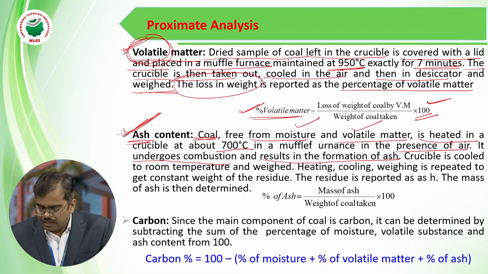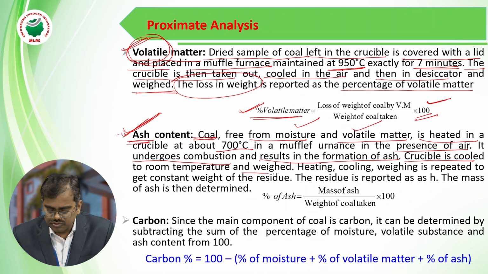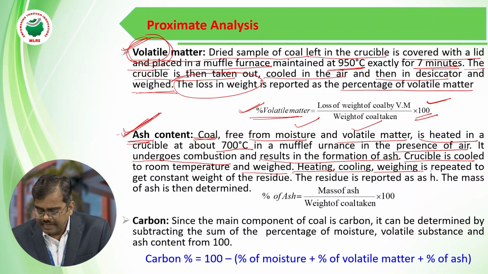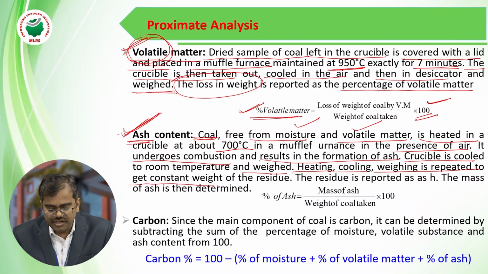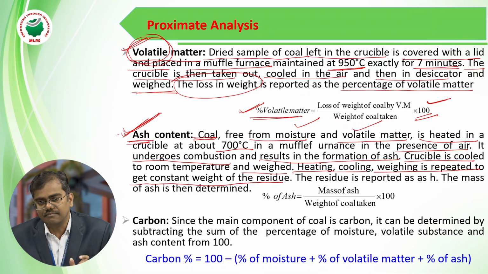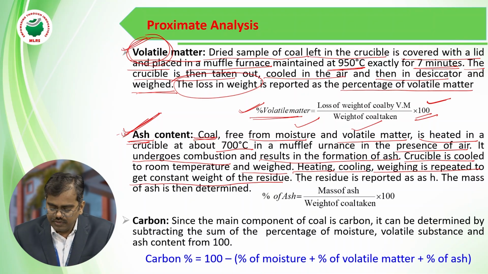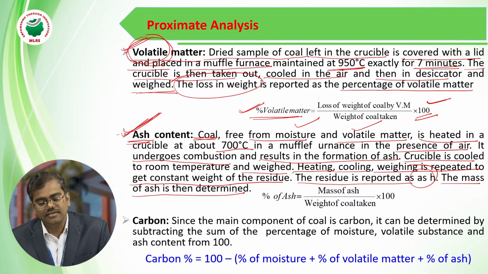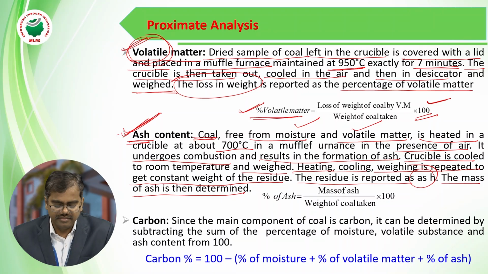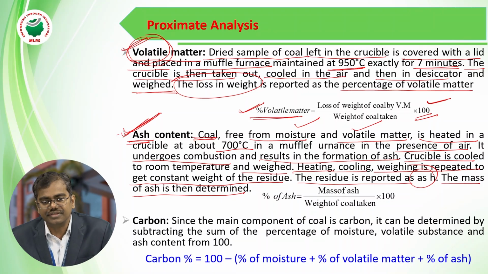Then the crucible is taken out and cooled at normal room temperature in a desiccator, and after that you have to wait. Heating followed by cooling and weighing is repeated to get the constant weight of the residue, that is nothing but ash. So the residue is reported as ash, and therefore the mass of the ash is determined. Then approximately you can calculate the percentage of ash present in the coal sample.